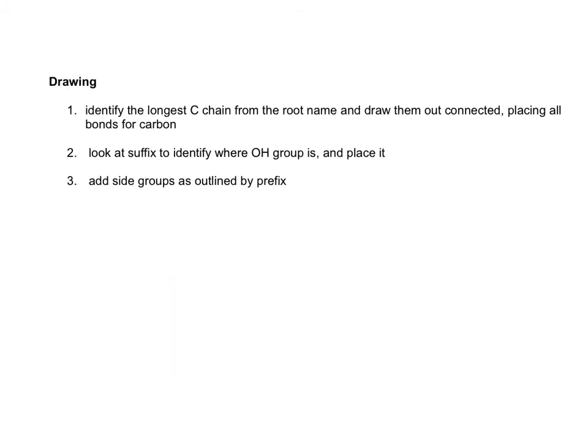Drawing alcohols. Identify the longest carbon chain from the root name and draw them out connected, placing all bonds for your carbons. Look at the suffix to identify where the OH group is. Look for the number and add side groups as outlined by the prefix.